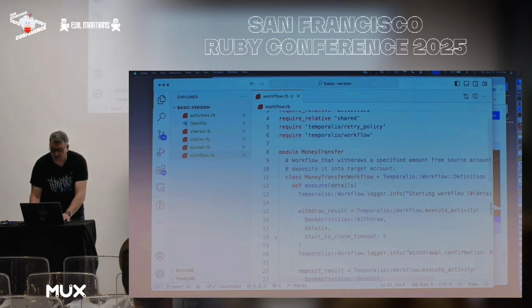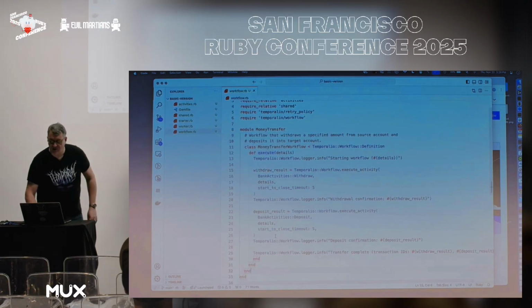Let me bump this font up. Whoa, maybe not so much. And so this particular workflow is orchestrating two operations.